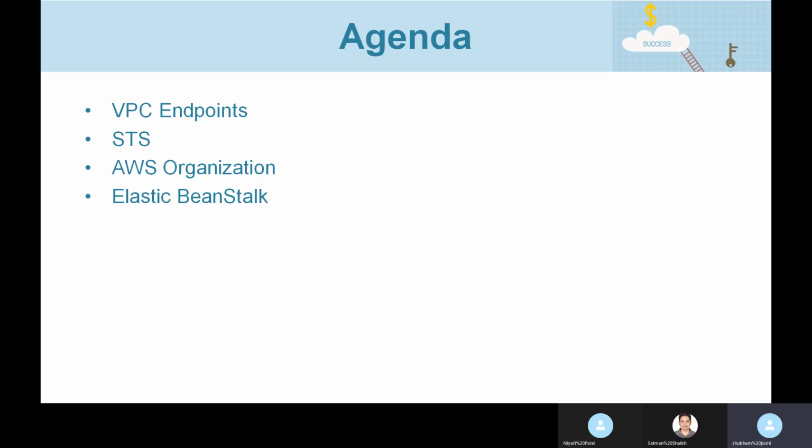In the first lecture, we discussed that Elastic Beanstalk is a platform as a service, primarily focused towards developers. For example, a person is a Node.js developer, so all he knows is how to write Node.js applications, but he doesn't have any infrastructure knowledge.